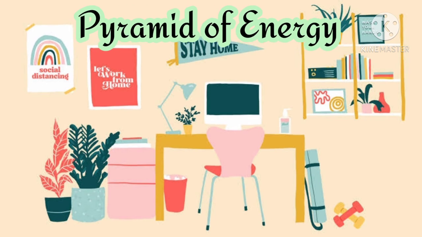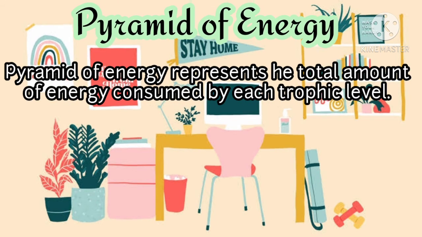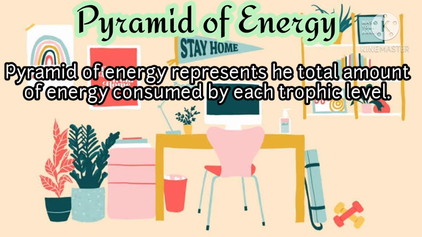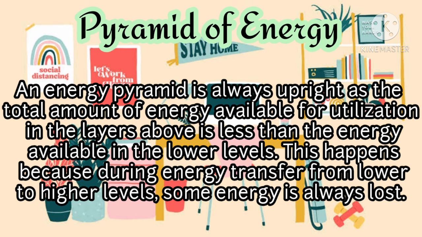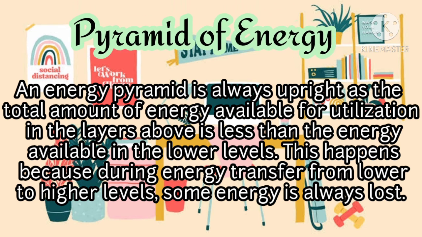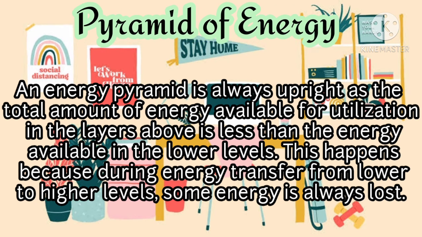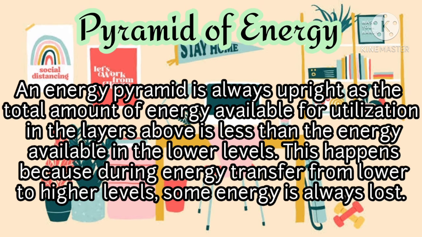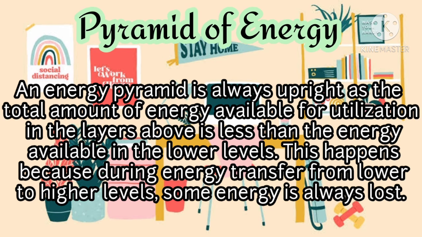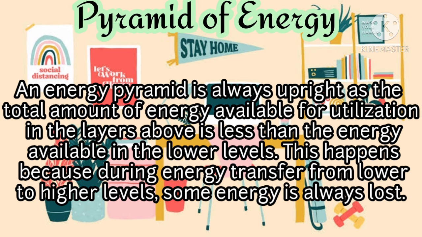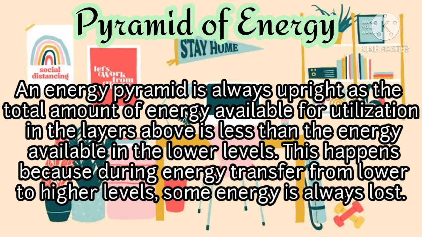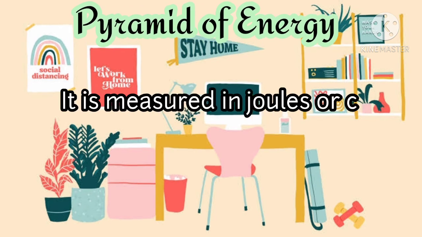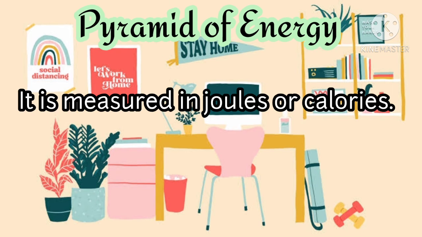Pyramid of energy. A pyramid of energy represents the total amount of energy consumed by each trophic level. An energy pyramid is always upright, as the total amount of energy available for utilization in the layers above is less than the energy available in the lower levels. This happens because during the energy transfer from lower to higher levels, some energy is always lost, and it is measured in joules or calories.